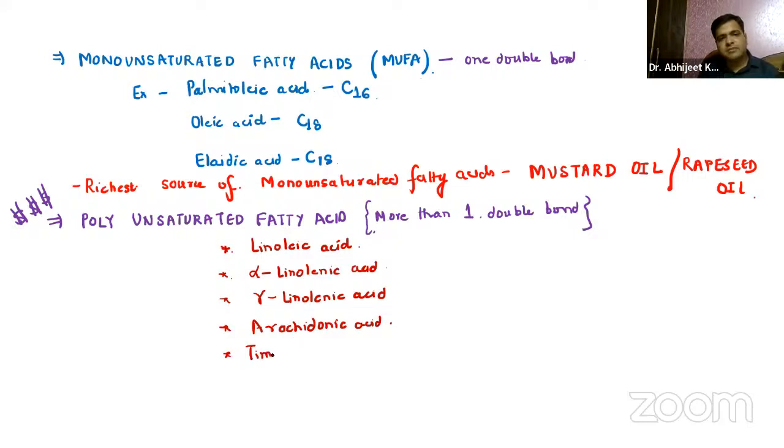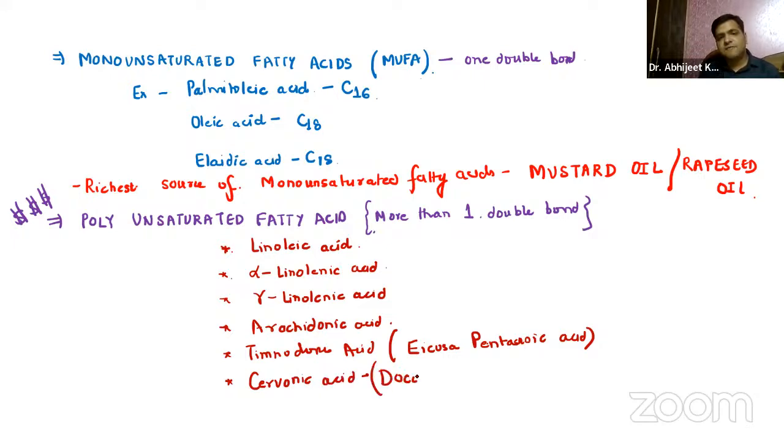Then we have timnodonic acid, also called eicosapentaenoic acid. Then we have cervonic acid, also called docosahexaenoic acid, that is DHA. Very, very important, the last two.